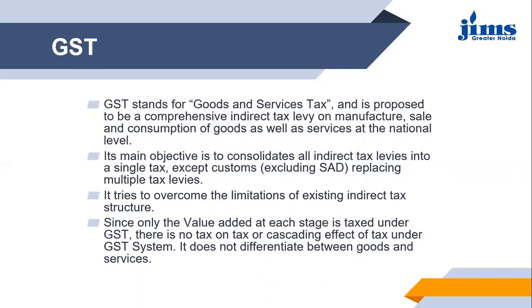And also there were a lot of complications. There were n number of taxes implemented on the same product, which kept on passing to the ultimate customer. That has also been overcome with the help of the new tax structure under GST.